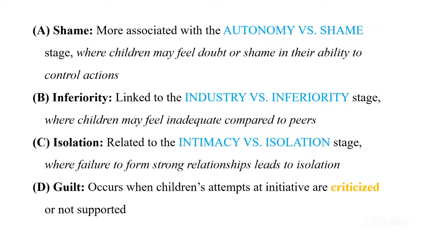When we are talking about inferiority, it is linked with the stage called industry versus inferiority, where a child may feel inadequate compared to peers. This is what we use in our day-to-day talk. Then we have isolation, the third option, that is related to intimacy versus isolation. This is the phase where we have failed to form a relationship, so it leads to isolation.